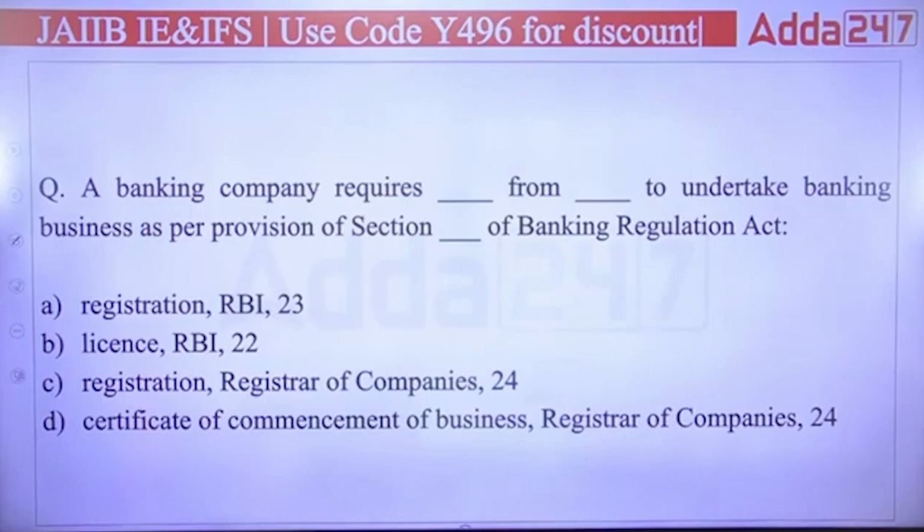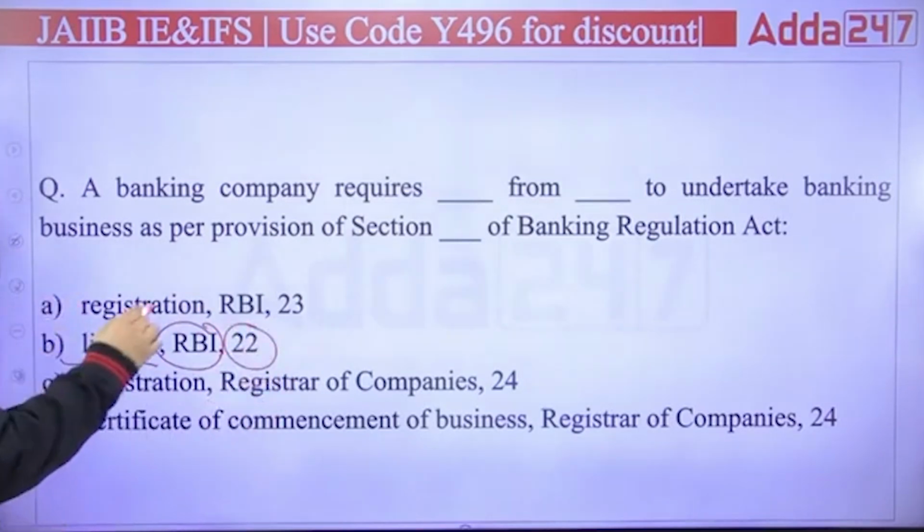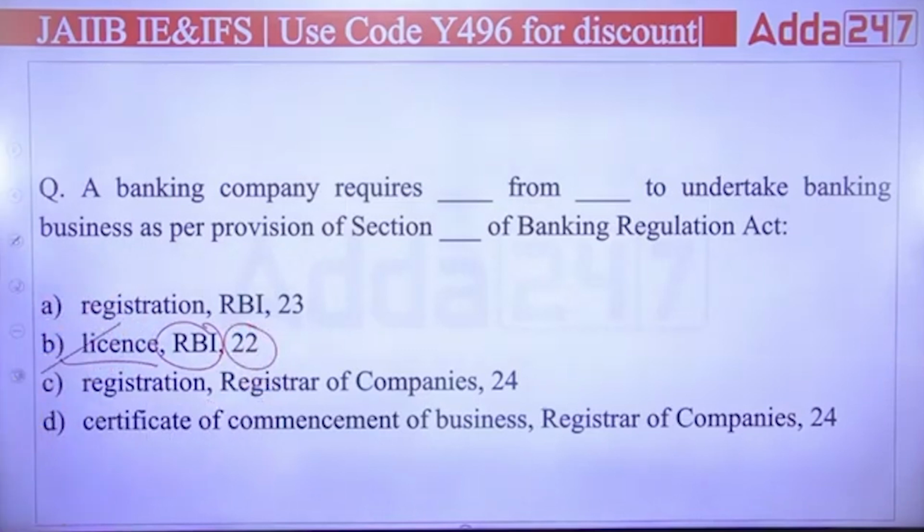So we are saying if any banking company wants to undertake banking business, they have to take what? Obviously, they have to take the license. From whom? From RBI. Under what section? Under section 22 of the Banking Regulation Act. So the right answer is, very good, B.